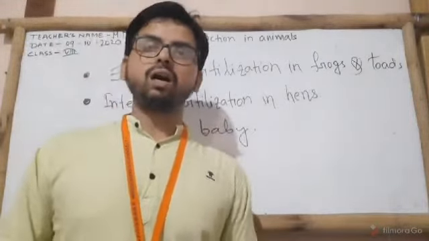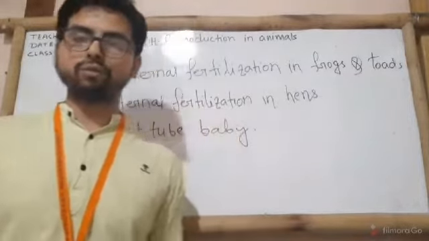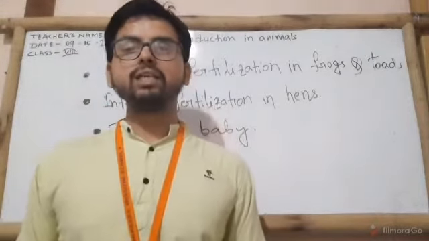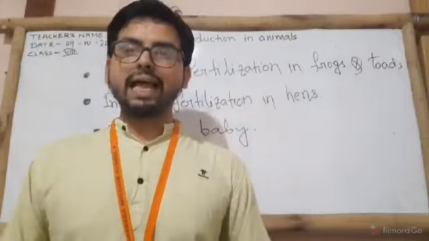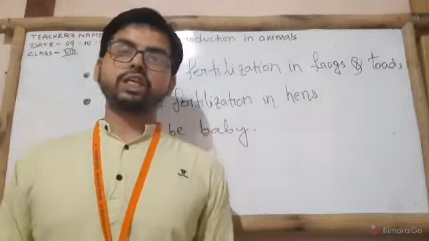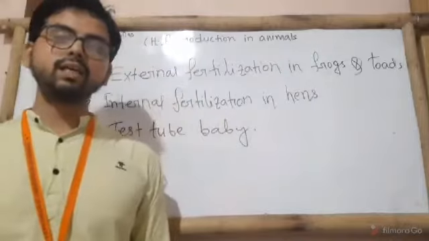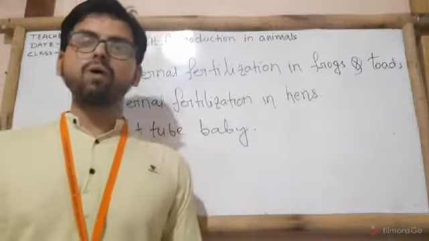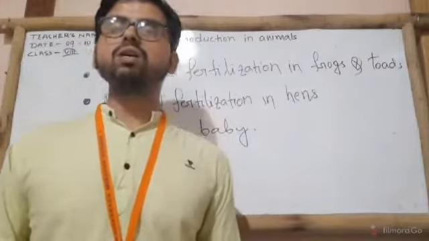However, due to the process of in vitro fertilization or IVF, the freshly released egg of the female and the male sperms can be fertilized externally. The zygote thus formed is allowed to develop for a week outside the female body in safe conditions and is then placed in the woman's uterus. Clear? In this way, these women can bear babies. The babies that are born with the IVF, meaning in vitro fertilization process, are called test tube babies.